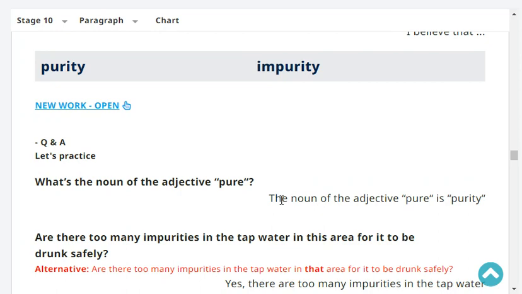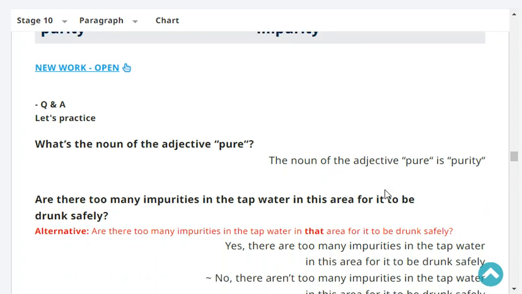What's the noun of the adjective pure? The noun of the adjective pure is purity. Oh, very good.